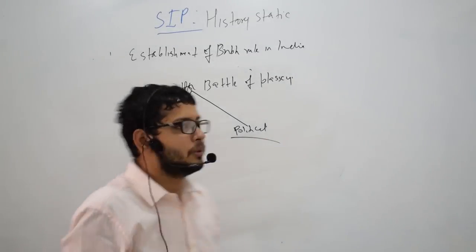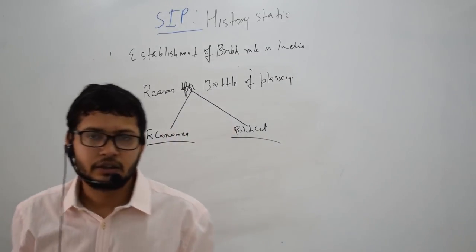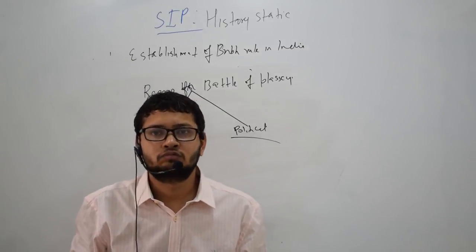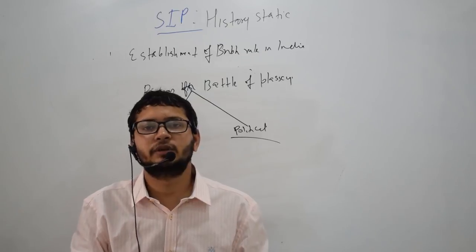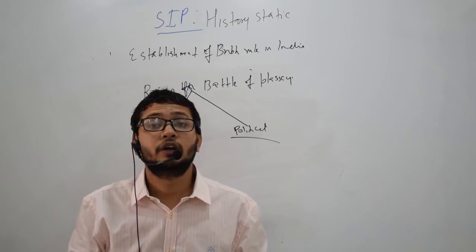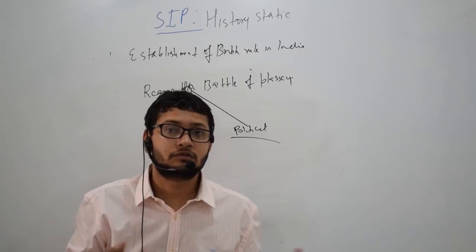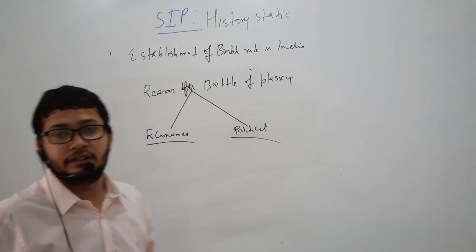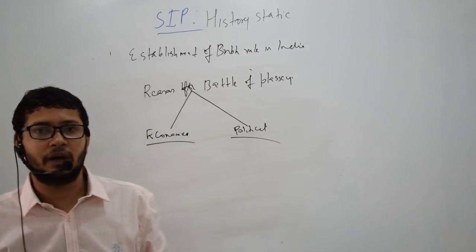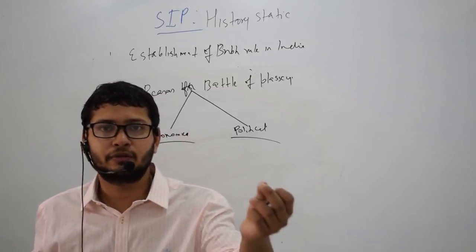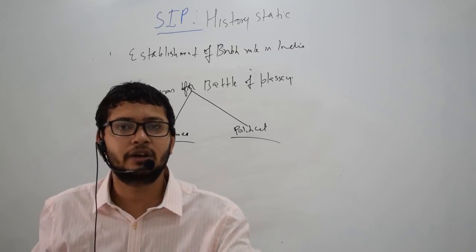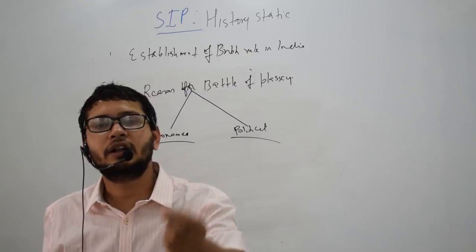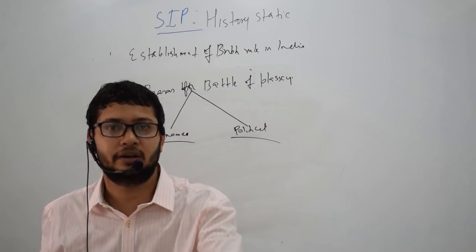When we talk of economic factors, we have already discussed the Farman or Dastak which the East India Company got from the Mughal Emperor. But the problem was that the East India Company was misusing that Farman, because they used to give it to Indian traders and they also used it for undertaking private trade, right?